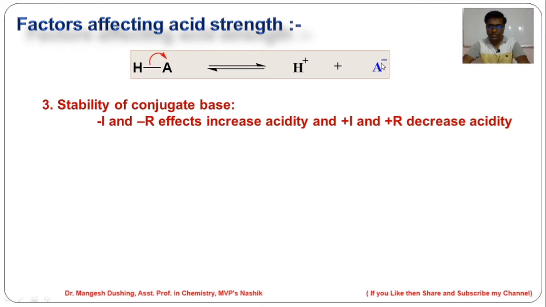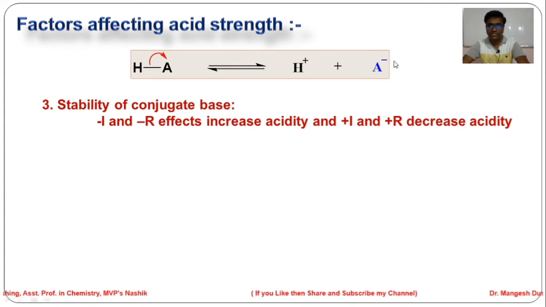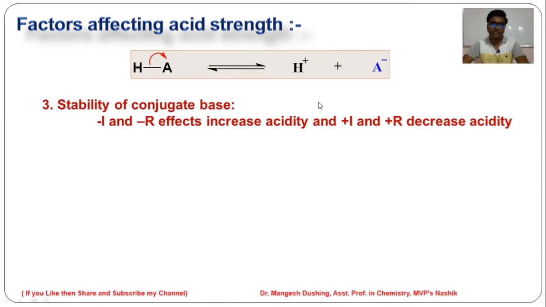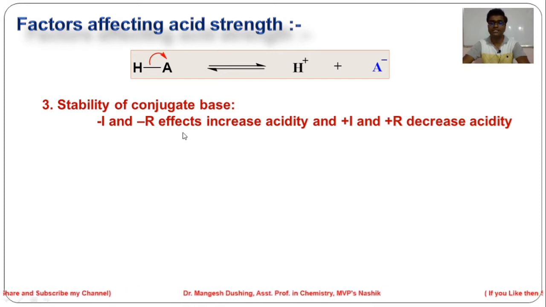We know that neutral species are very stable and charged species are unstable. So this is a charged species, and we need to neutralize this charge. It means there should be some groups which take this negative charge. So if A is attached to a group which has minus I and minus R effect, that increases the acidity because this negative charge will be stabilized.